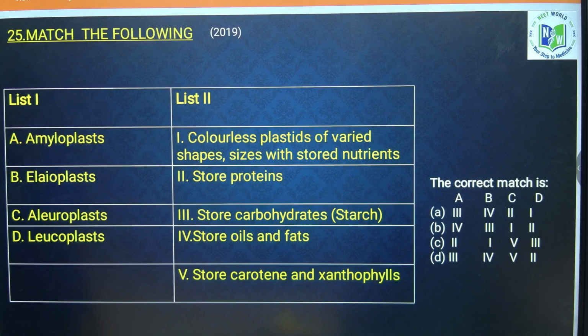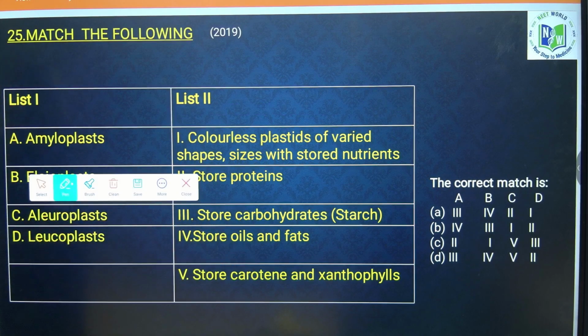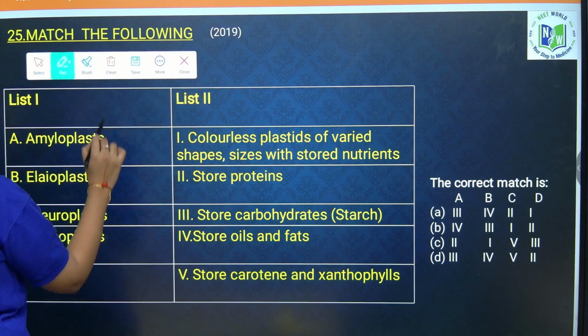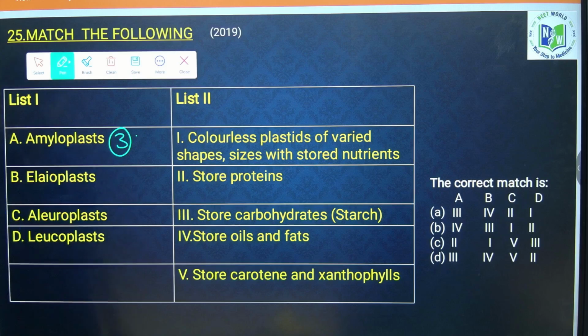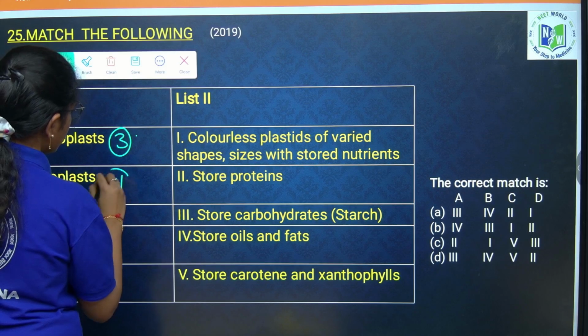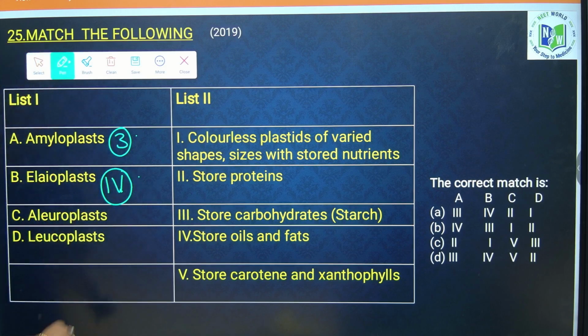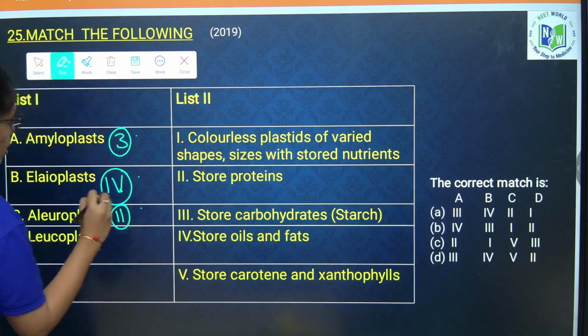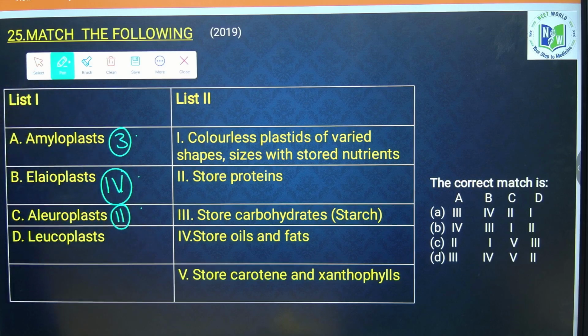Next question, it is again match the following. Here, amyloplast will store what? Carbohydrates or starch, that is 3. Elaioplast will store oils and fats, that is 4. Aleuroplast will store proteins, that is 2.